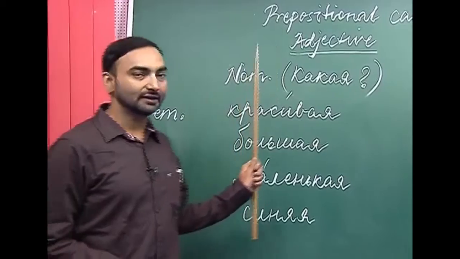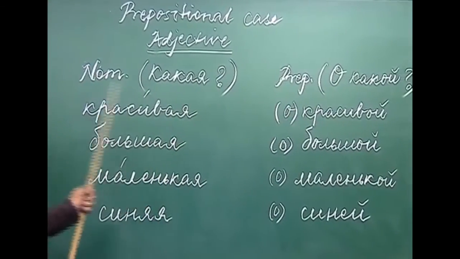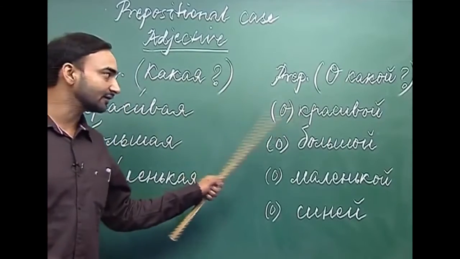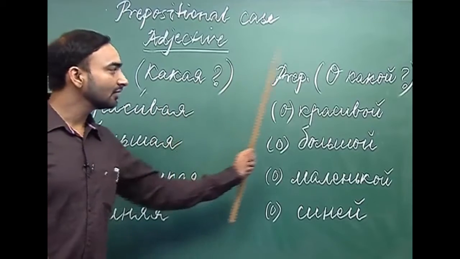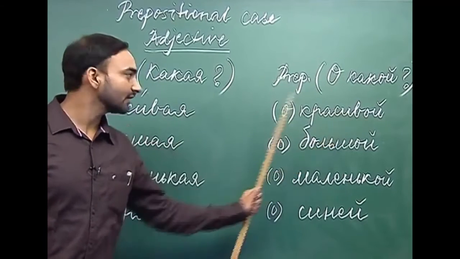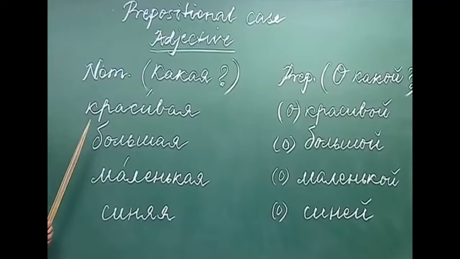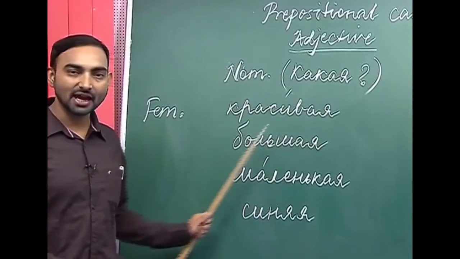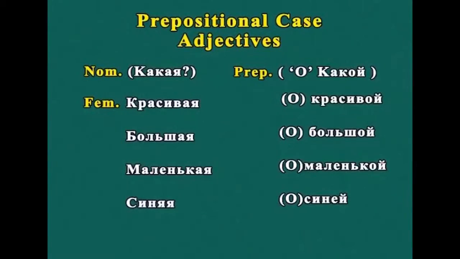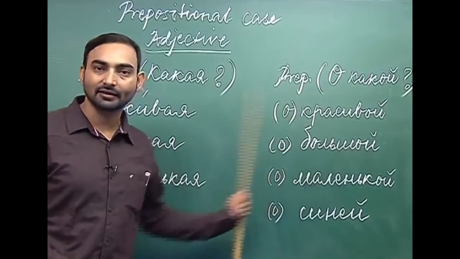So, how do we change the form of krasivaya in the prepositional case, or how does this adjective decline in the prepositional case? Krasivaya, which has the feminine ending aya, changes to oi: krasivoi. The next adjective we have is bolshaya, big. In the prepositional case, it will change to bolshoi. So, here again aya changes to oi.